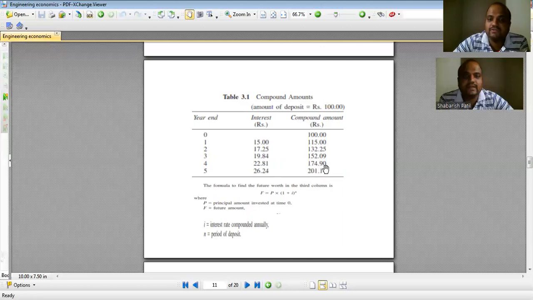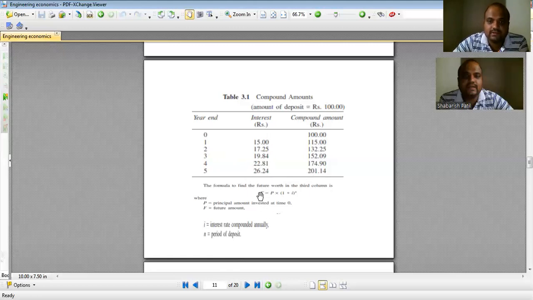This becomes 174.9. And later, at the end of the fifth year, my 100 rupees, the future value, will be 201.14. So what does this future value depend on? Your future value depends on the principal amount, on the interest rate, and on the number of interest periods, or the period of deposit. So all these factors affect your future value.